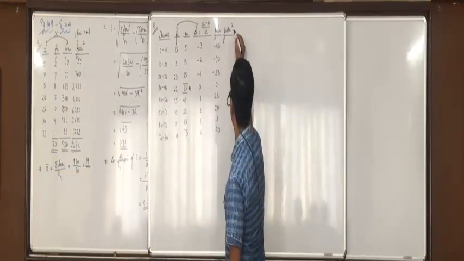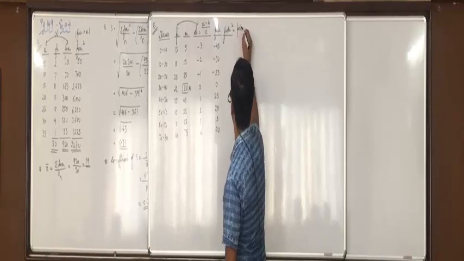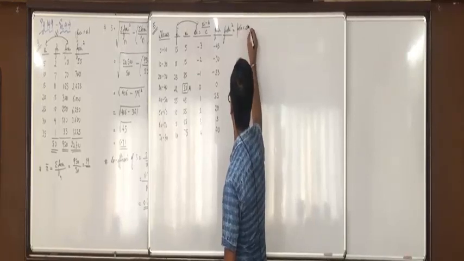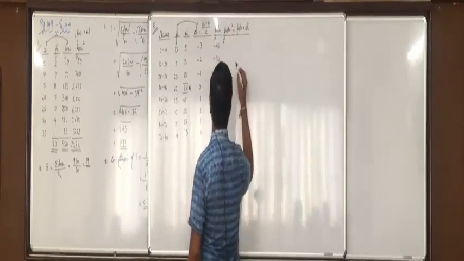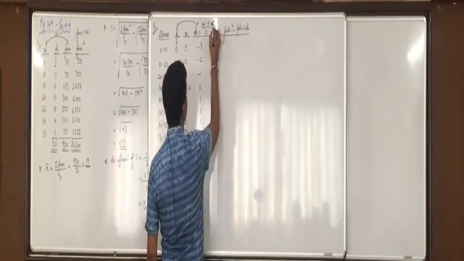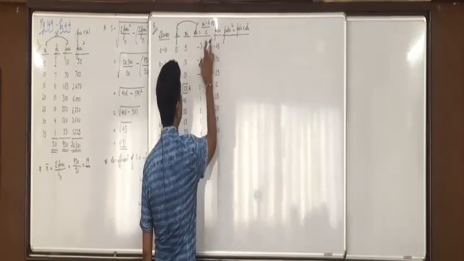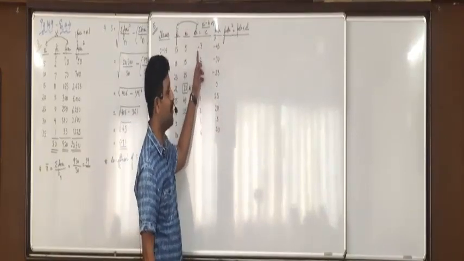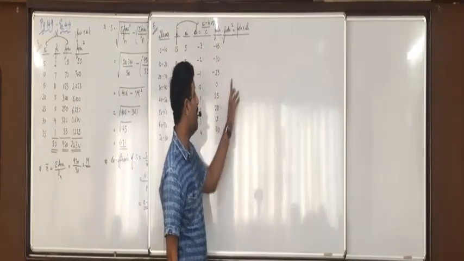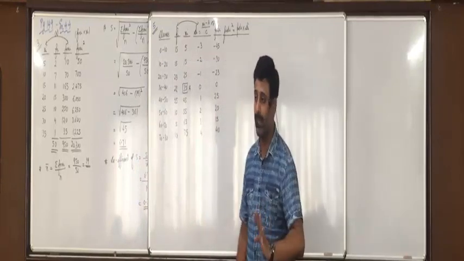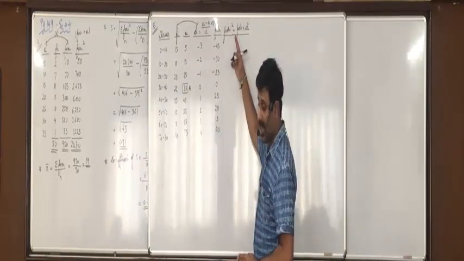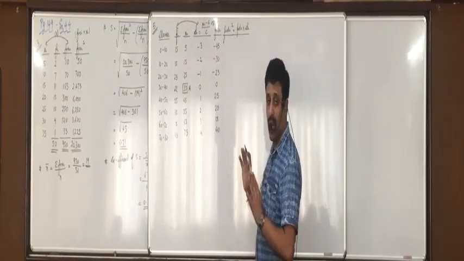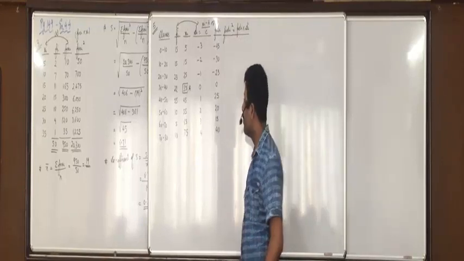How would you find Fi Di square? Fi Di into Di. These two will be multiplied. And minus into minus will become plus. Remember, square is always positive. So whether Fi Xi square or Fi Di square, these answers will always be positive.